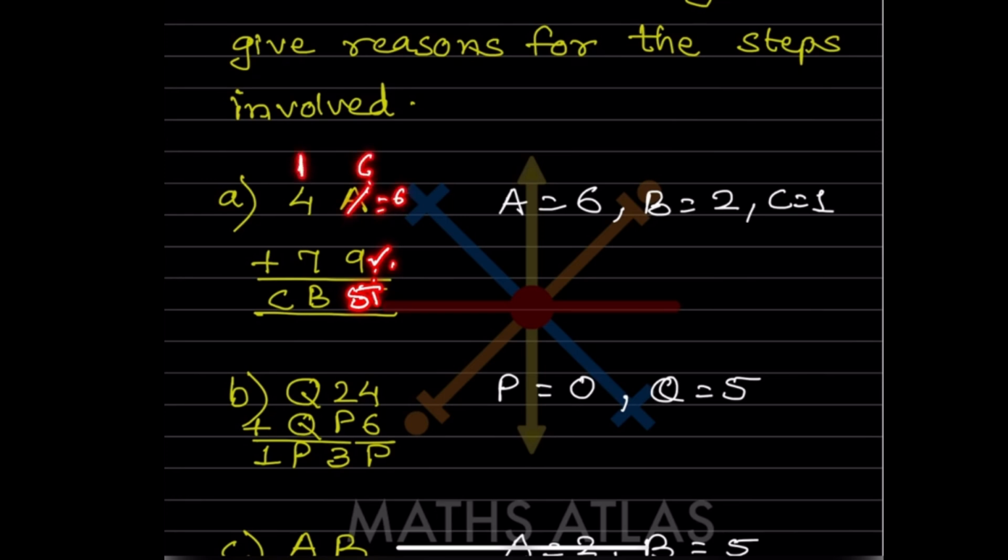So the remainder is 1 over here. So 1 plus 4 plus 7 is going to be 12. So B will be 2 and here this will be 1. So this C is going to be again 1. Now can you see here A is 6, B is 2 and C is 1.